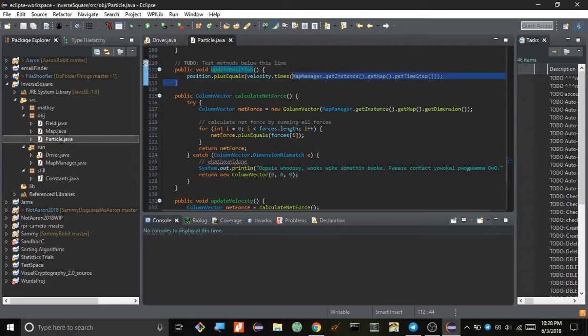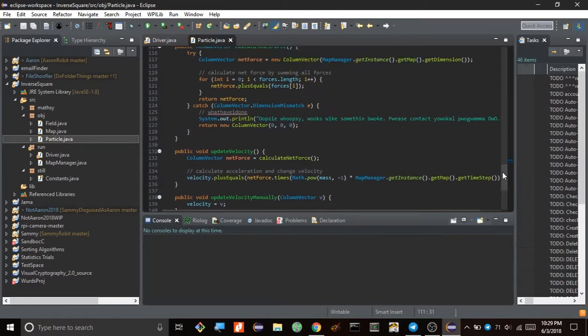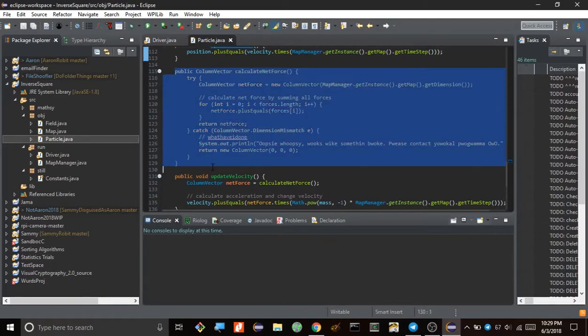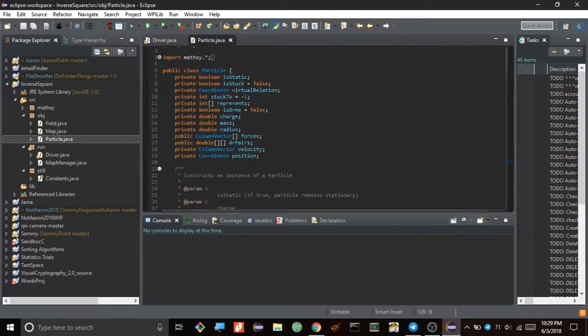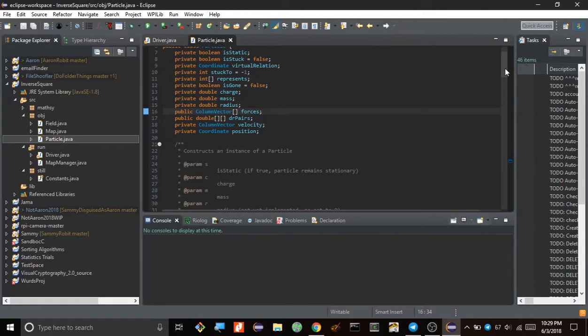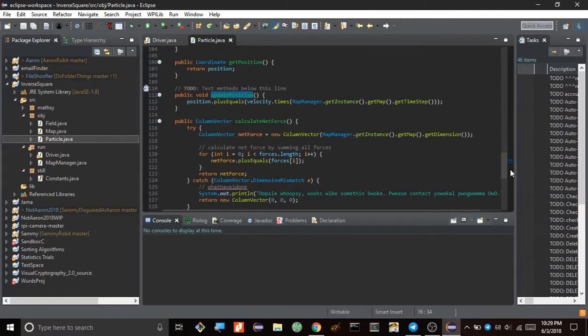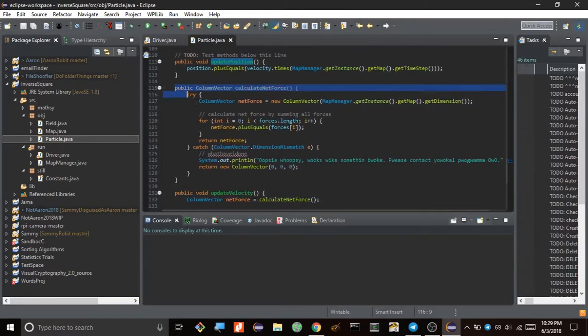It multiplies it by the time step, and that gives you the change in position. And there's also a method that calculates the net force, and there's an array up here somewhere that just holds all the forces exerted on this particle from every other particle in the simulation. So it just calculates the net force by summing those up.